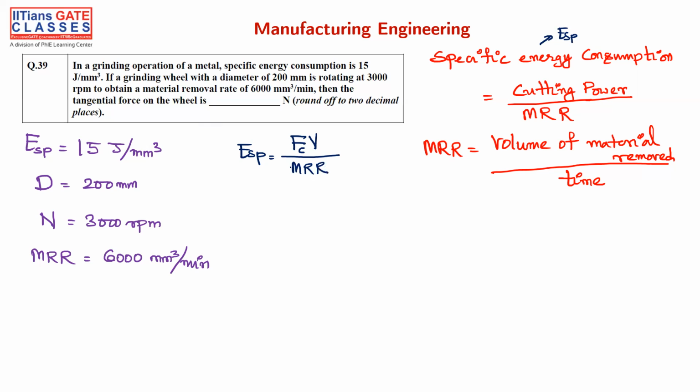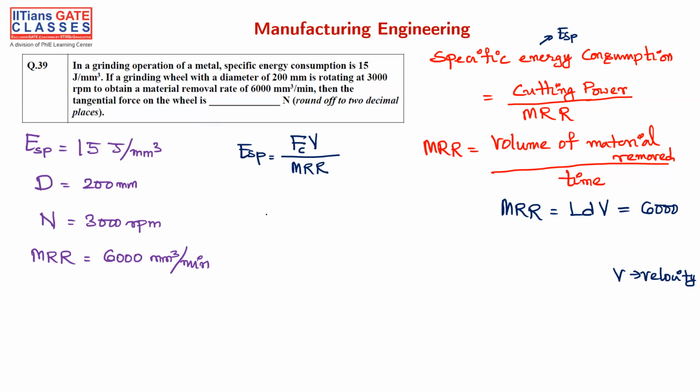MRR is what? Volume by time, right? What is volume? Length into depth of cut into velocity, right? So here we can say V is velocity. But MRR has already been given, that is 6000. Don't worry about it.